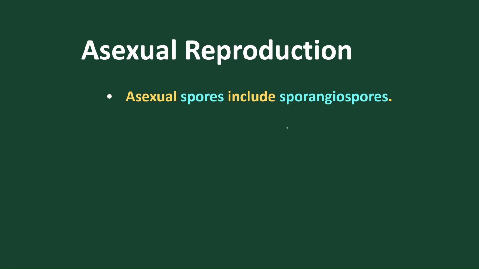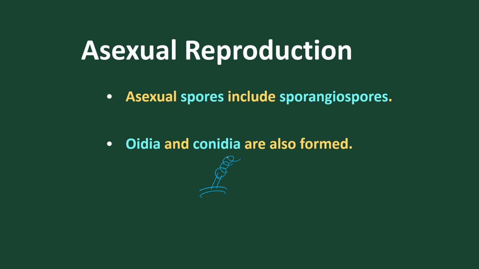individual. The next type of asexual reproduction is by means of oidia or conidia. The conidia are produced in a chain-like manner. Oidia are also found, mostly in sugary medium. When sugar is highly present and ample organic matter is present, oidia reproduction takes place. And conidia reproduction also takes place in certain favorable conditions.